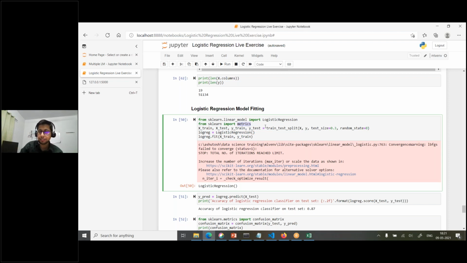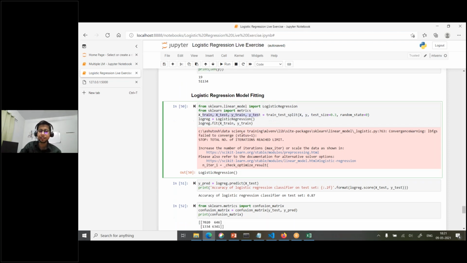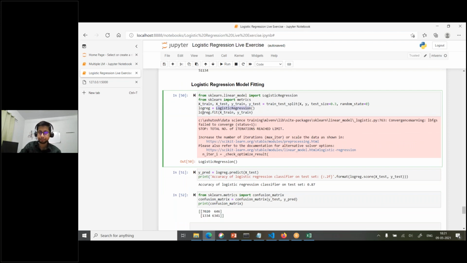And then again, we had done a train test split before just for oversampling. Now we have combined the result again, so X and Y, and again we'll do the split, and we'll have X train, X test, Y train, Y test. Then we'll do the logistic regression model building, create the object of logistic regression, then we'll fit it. Okay, yes.